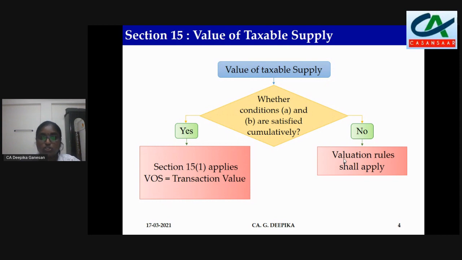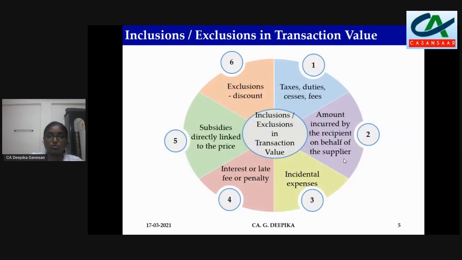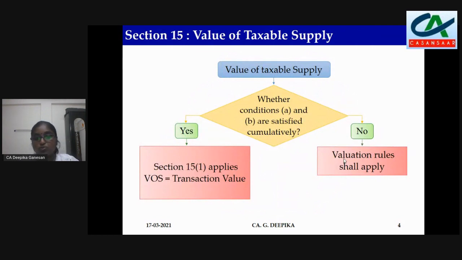If either of the conditions or both are not satisfied, then the valuation rules shall apply. So we have to understand what the two conditions are. One, the supplier and recipient are unrelated. Two, price is the sole consideration. If both these conditions are satisfied, value of supply is equal to transaction value. If one of them or both are not satisfied, then valuation rules shall apply.